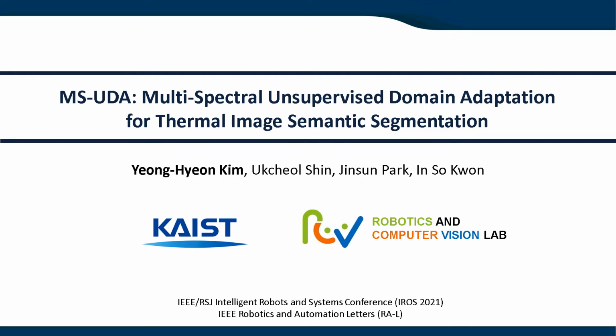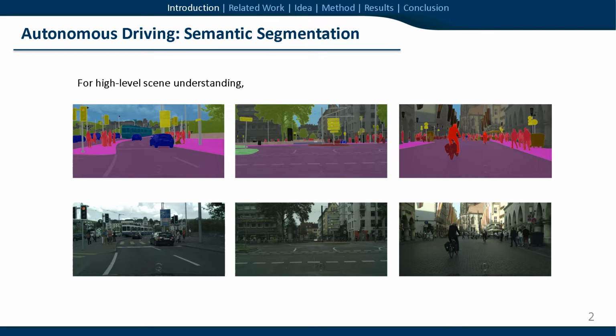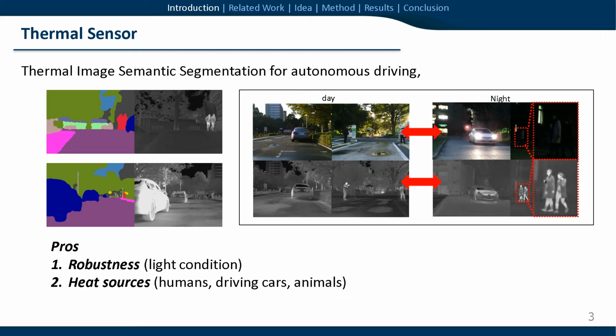In this video, I'm going to present our work MS-UDA, Multispectral Unsupervised Domain Adaptation for Thermal Image Semantic Segmentation. Recently, semantic segmentation has been emphasized for high-level understanding. Unlike conventional RGB image-based semantic segmentation tasks, what it focuses on is thermal sensor images.